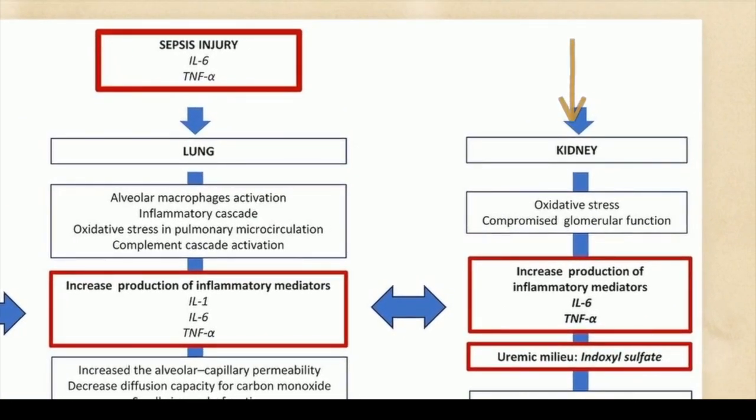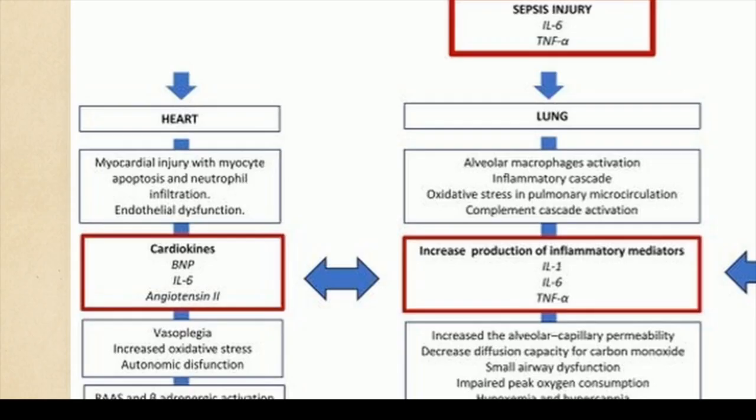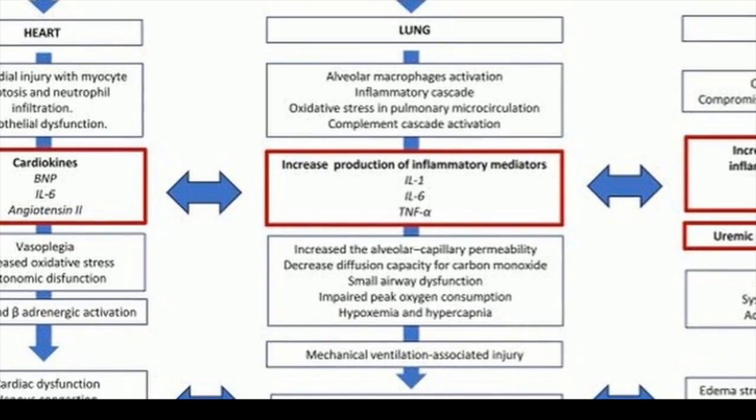When sepsis triggers acute kidney injury, the failing kidney initiates systemic toxicity. Uremic molecules like indoxyl sulfate accumulate in the blood, acting as remote signaling toxins reaching other organs. In the heart section, we see the myocardium behaving as an endocrine organ. It secretes cardiokines, including BNP, IL-6, and angiotensin II, driving vasoplegia and oxidative stress across the system.